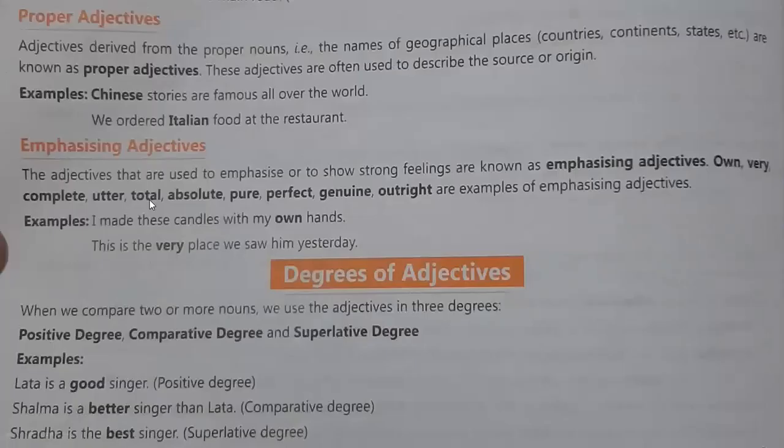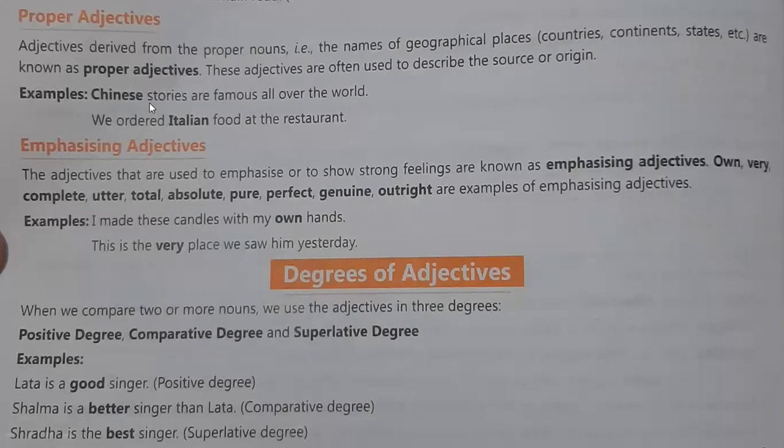Next is given here proper adjective. Proper means here properly something is given, derived from the noun, the name of geographical places, like countries names, continents, or states etc. Means some geographical places' names are given here, like Chinese stories are famous all over the world. So a geographical sentence is given here.